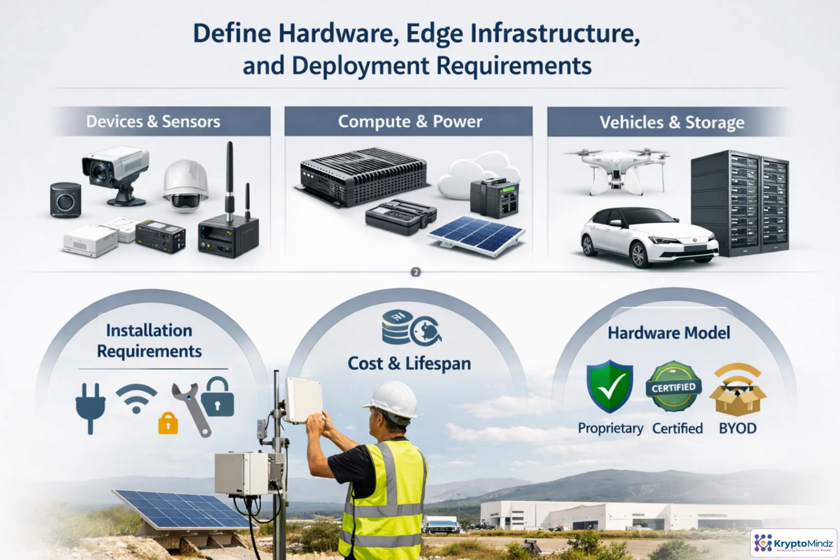Hardware is where DePIN design becomes operational reality. Specify the minimum viable equipment: sensors, gateways, compute, power, vehicles, or storage. Then define what deployment requires, including location, connectivity, calibration, maintenance, and security. Each choice affects contributor ROI and proof reliability. A cheap device that fails often may cost more than a robust one. Finally, choose the hardware model: proprietary, certified third-party, or bring your own device, based on control, scalability, and trust.